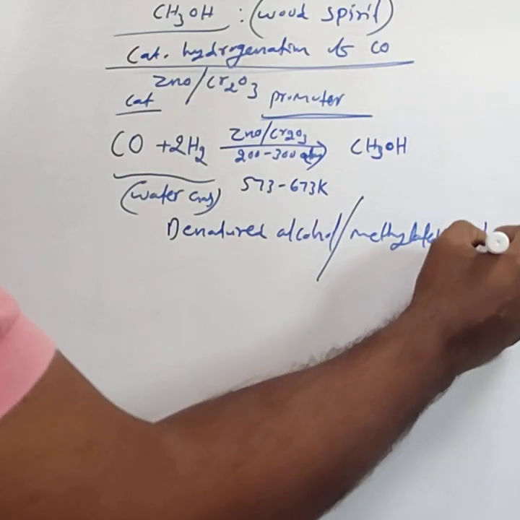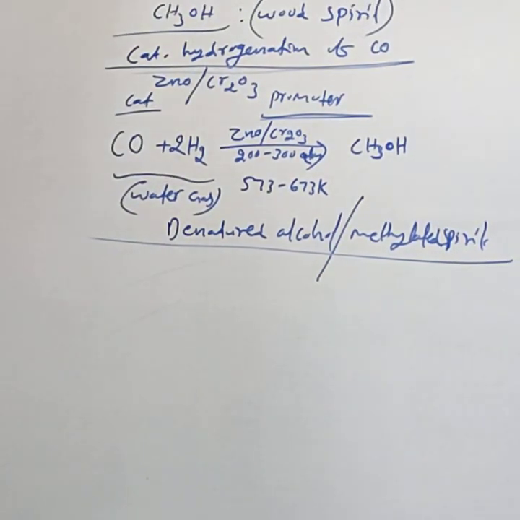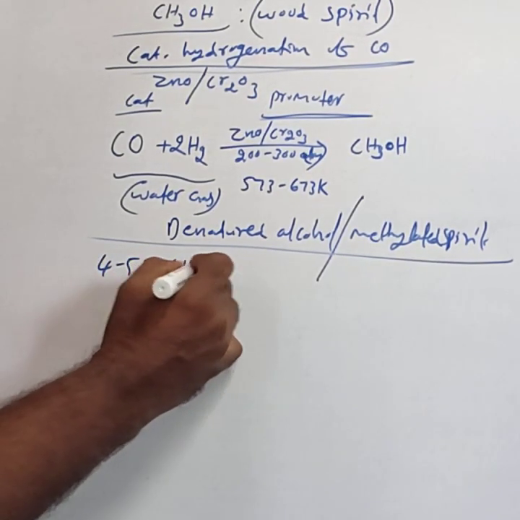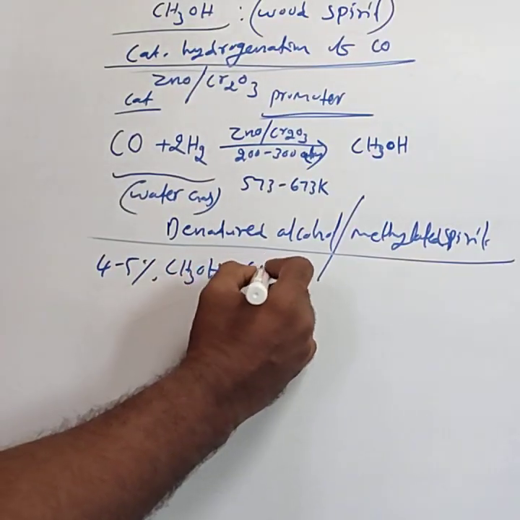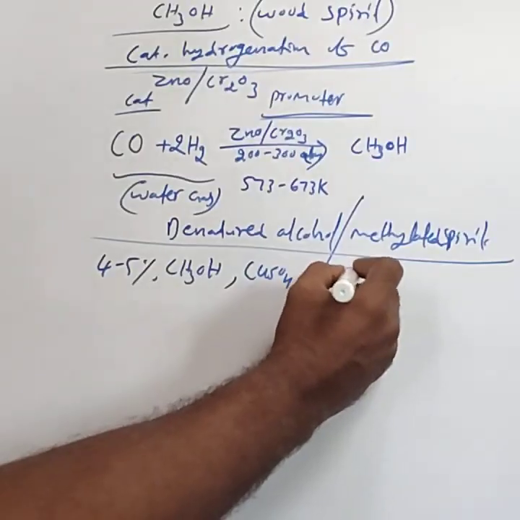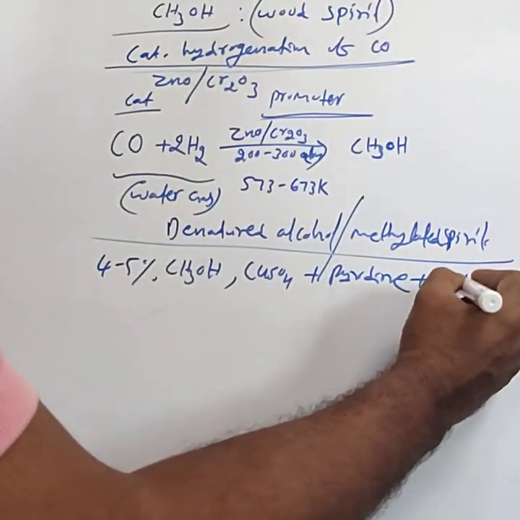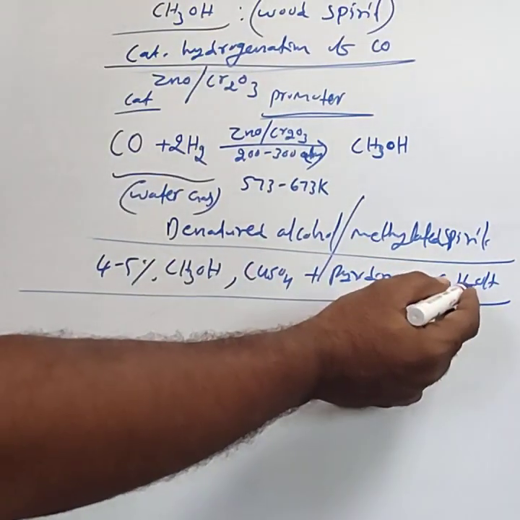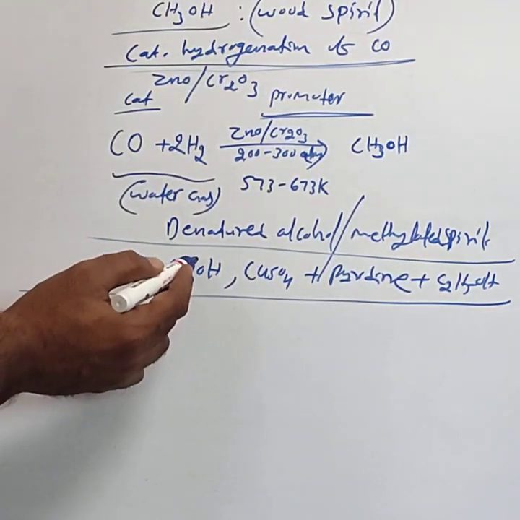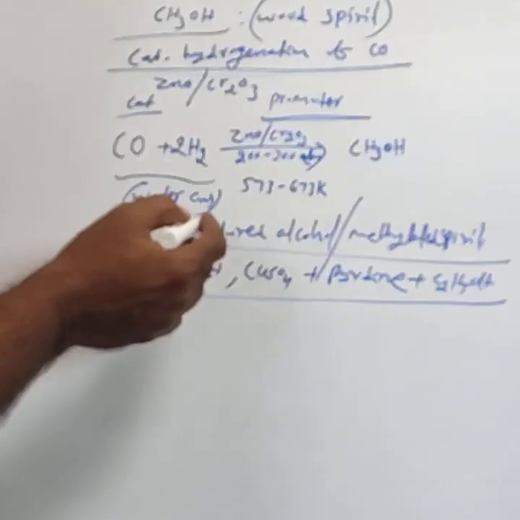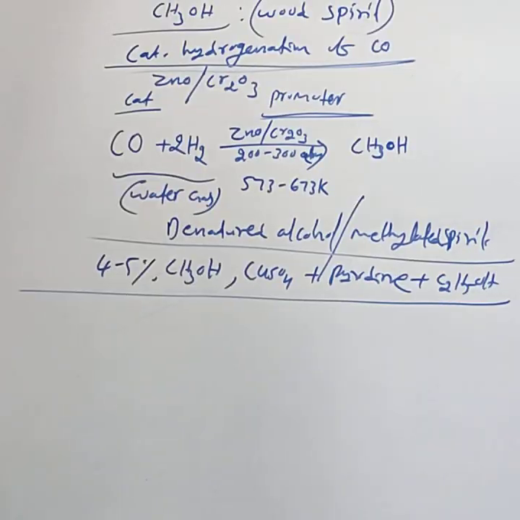Methylated spirit is a mixture of ethyl alcohol with 4 to 5% of methyl alcohol, copper sulfate and pyridine.